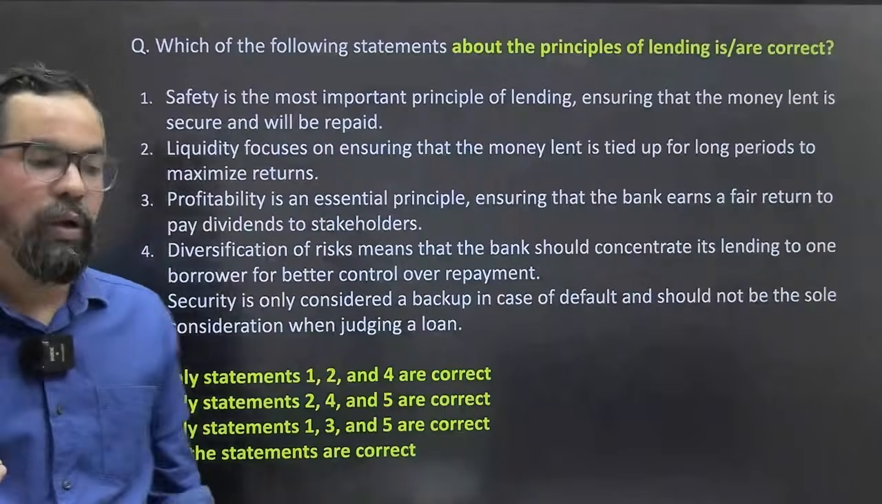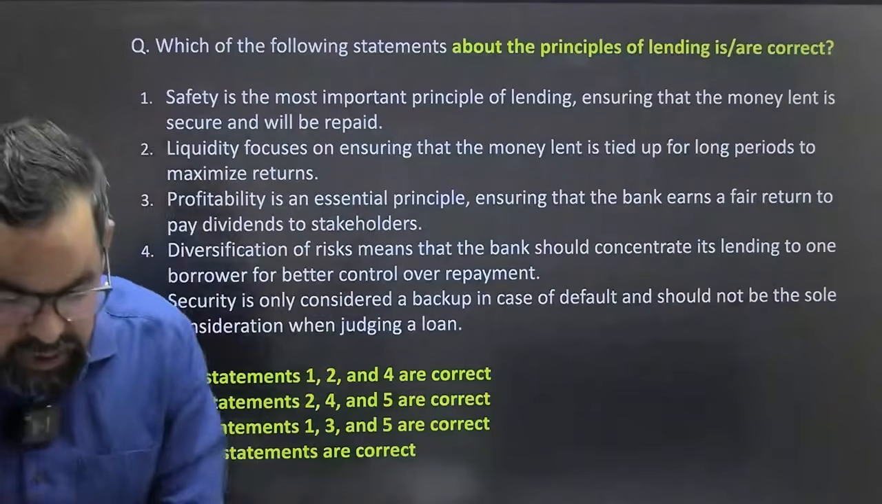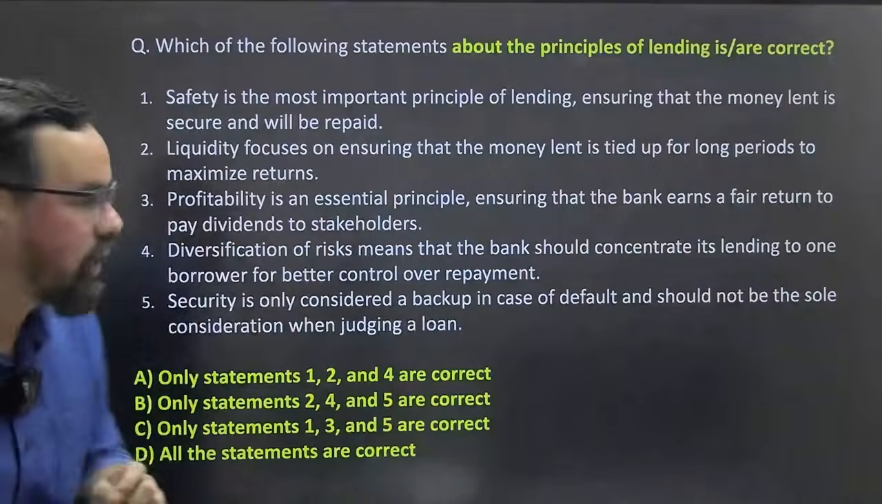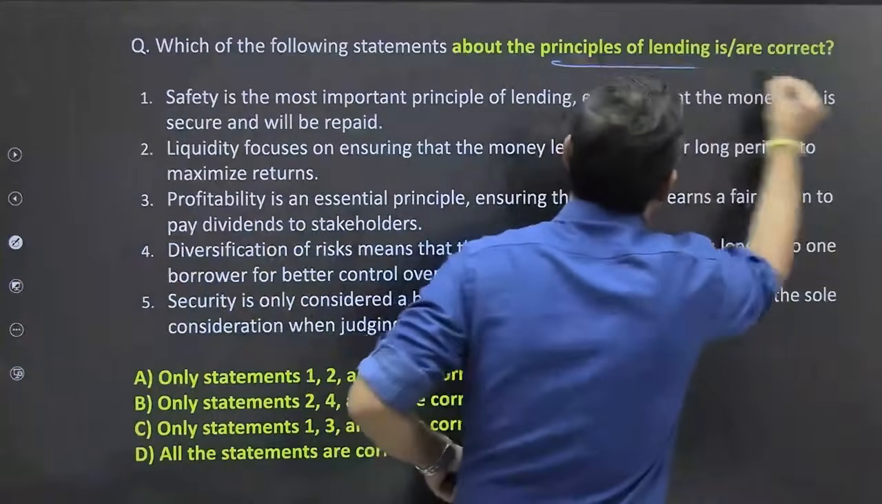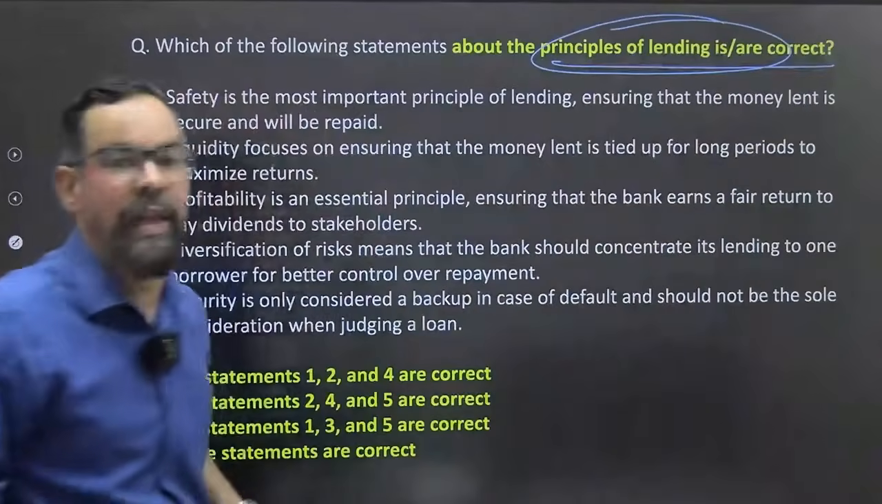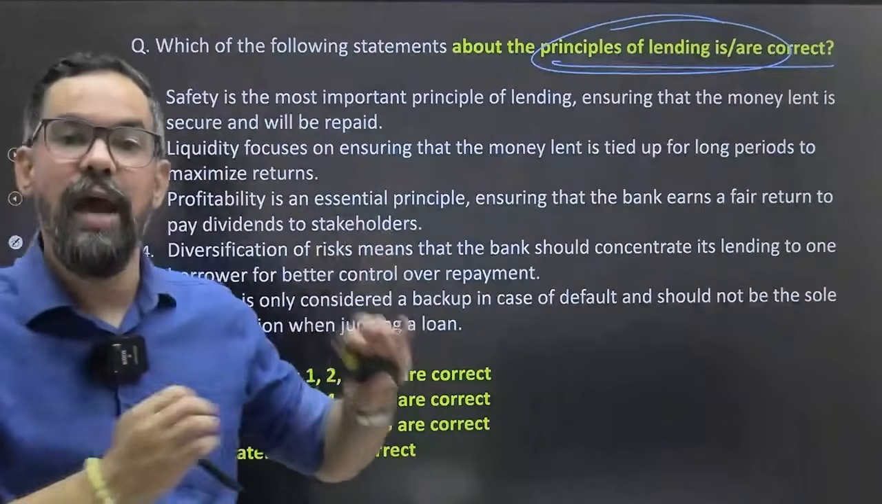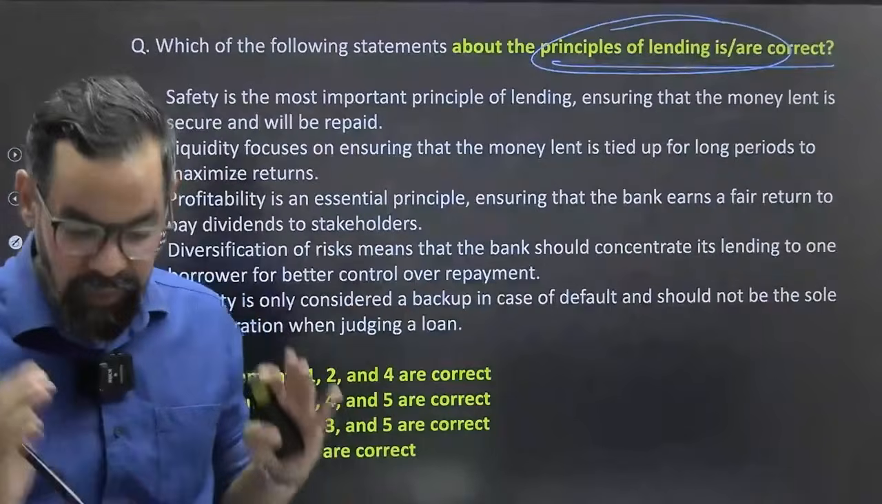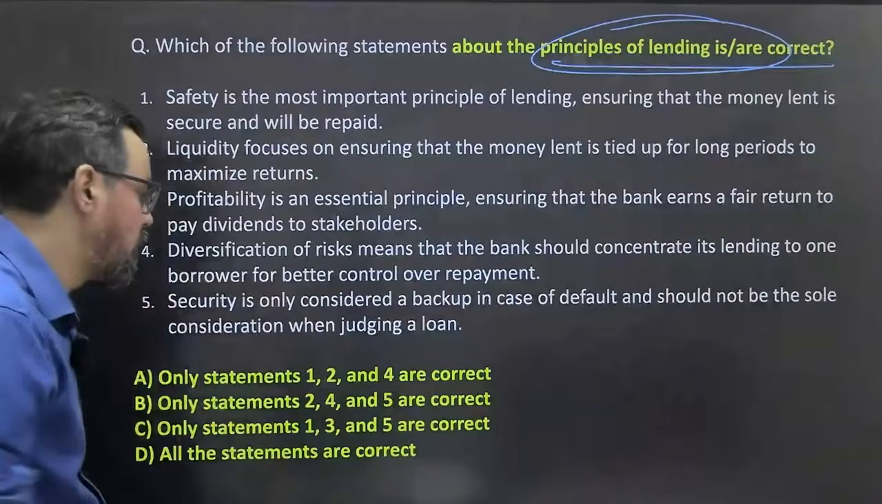I just want, if you prepare for the tougher level, then the easy ones will get covered easily, okay. So, which of the following statements about the principles of lending are correct? We have 6 core principles of lending, and we have 7 C's of credit. So we are going to discuss that particular part with the help of this question.